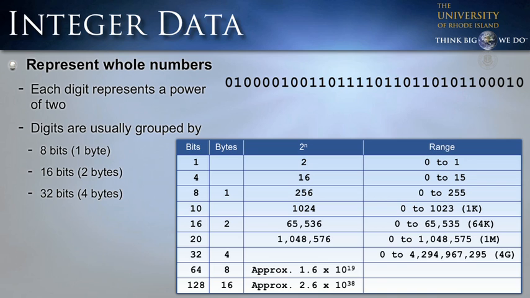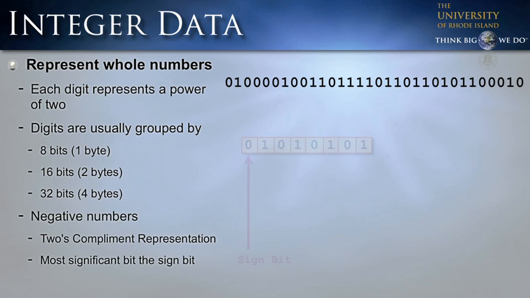With 16 bits or 2 bytes, we can represent over 65,000 different values, and so we can represent from 0 to 65,000. But that's not very big. Frequently, we need numbers that are much, much larger than that. So if we use 4 bytes to represent our integers, we have 2 to the 32nd power, because it's 32 bits, and we have a range from 0 to a little bit over 4 billion. So we still can't represent every person in the world. We need to go to 64 bits.